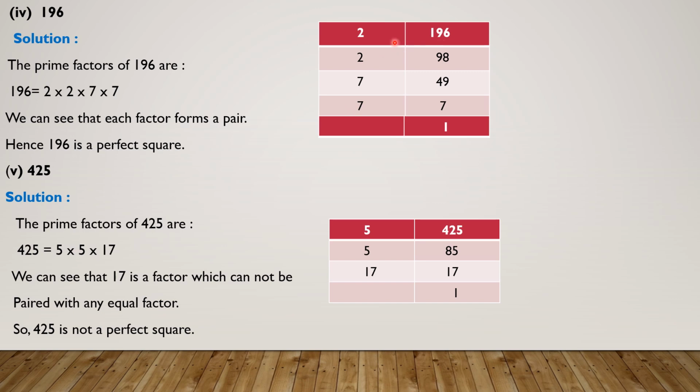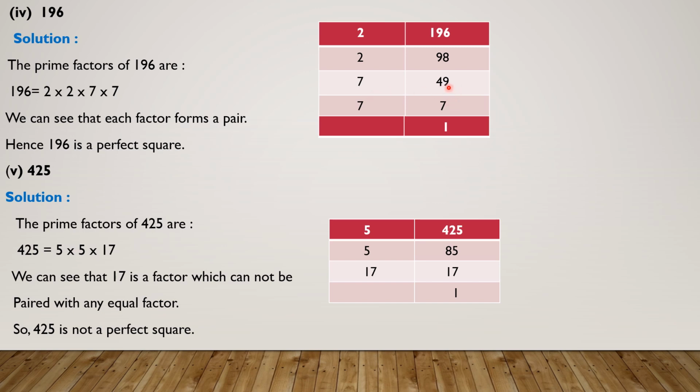So divide 196 by 2, we will get 98. Again divide 98 by 2, because at the unit place we have 8, so it is divisible by 2. Divided by 2 we get 49. Now is 49 divisible by 2? No, it is not divisible by 2 because at the unit place we have 9. And this is also not divisible by 3. 49 is divisible only by 7.